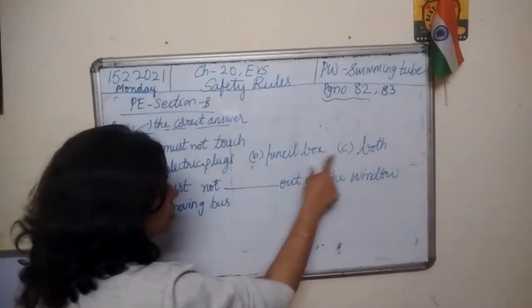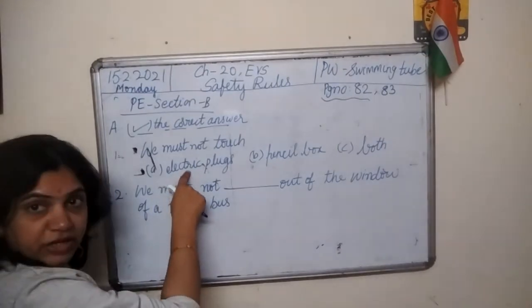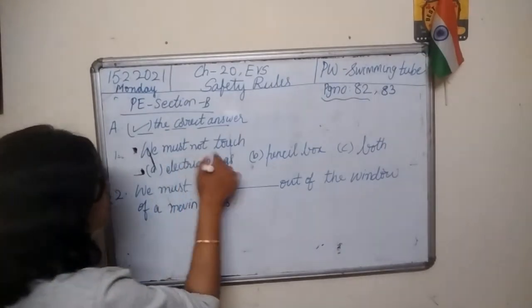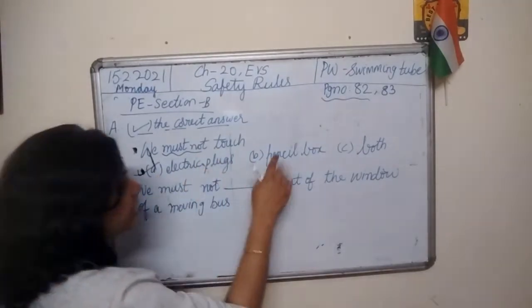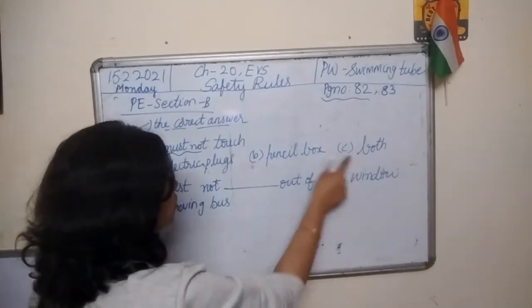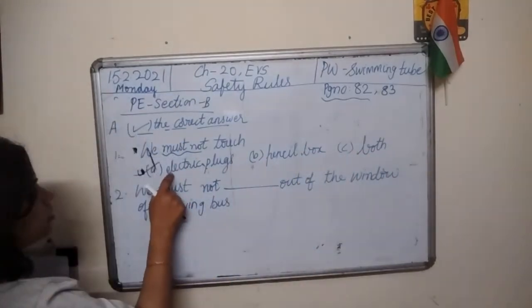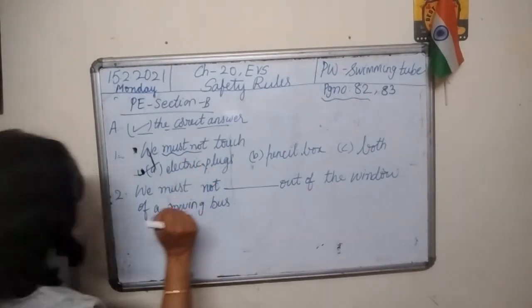B. Pencil box. C. Both. A. Electric plugs. Yes. We must not touch electric plugs. We can touch a pencil box, so it is not both. So this option is wrong. So A. We must not touch electric plugs.